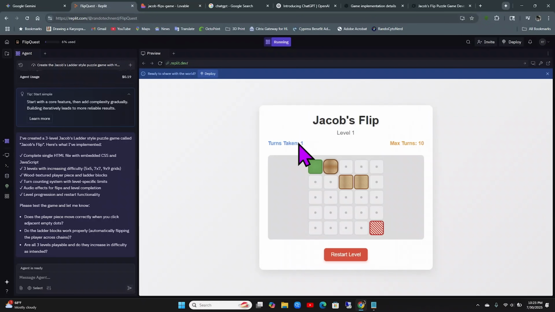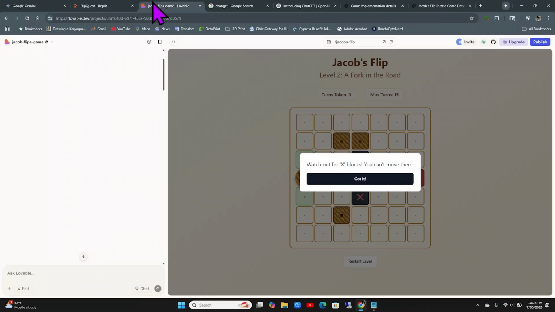So this Flip Quest, I don't know. It was good. Let's just see. Okay, we couldn't get there. It looks good. Didn't work good, but for looking good, I'll give it a 3. Okay, and Lovable, I'm a little bit on a Lovable tear because I'm making stuff with it and it was working really good. So I'm going to give it an 8. I think it's an 8.